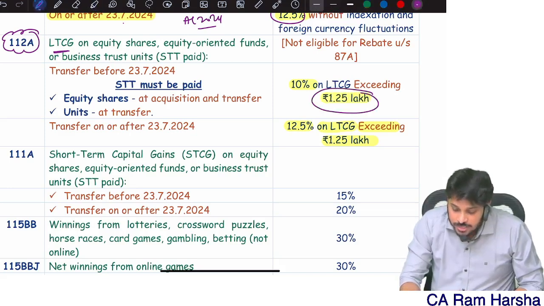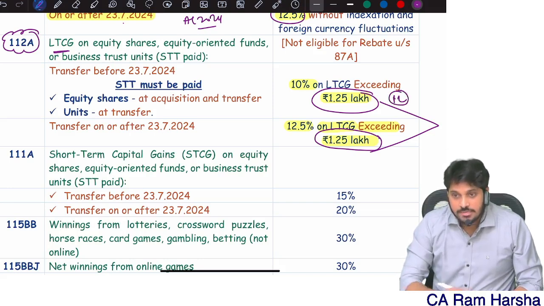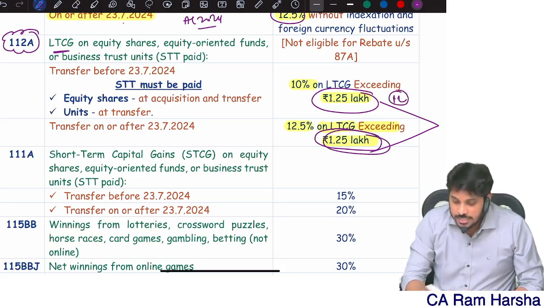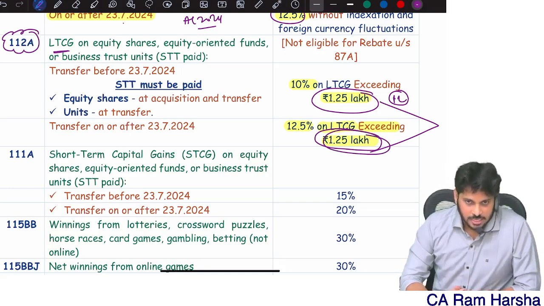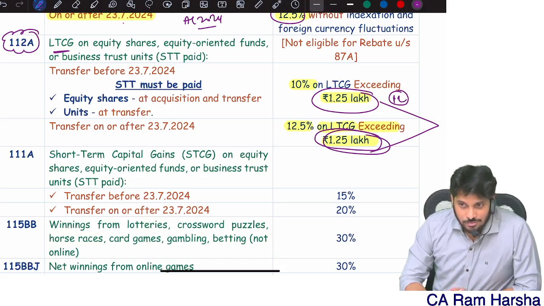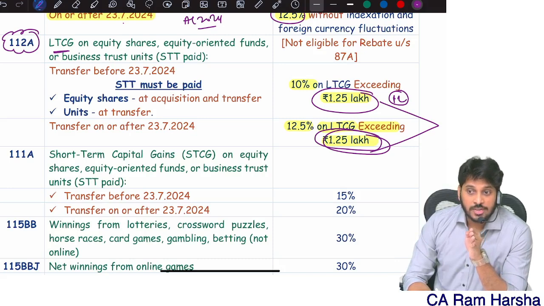Immediately some students might get a doubt: sir, I am a repeater, I wrote the January attempt, and as per the previous amendment it was only 1 lakh here, but now as per the latest amendment it is 1.25 lakh. See what happened in the capital gains section. Finance Act number 2, 2024, in the election year. In Finance Act number 2, with effect from 23rd July 2024, if any long-term capital gains you are getting.